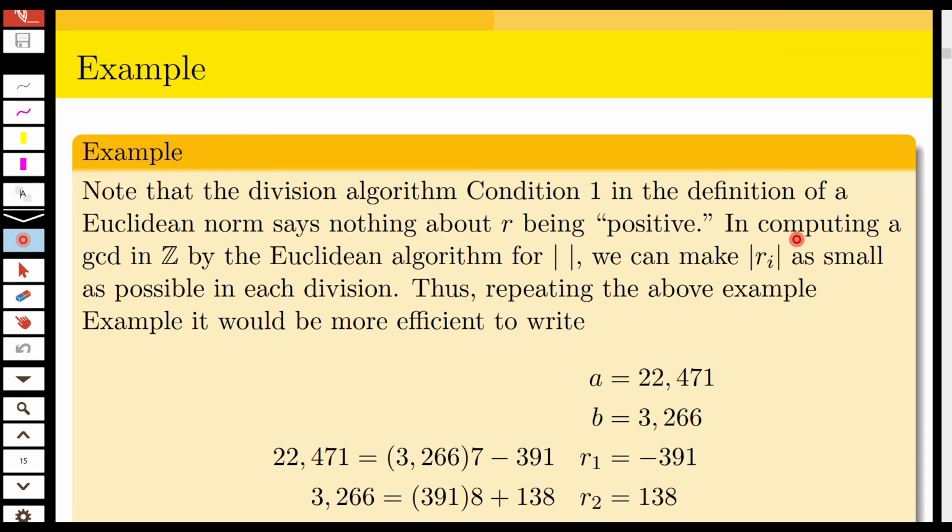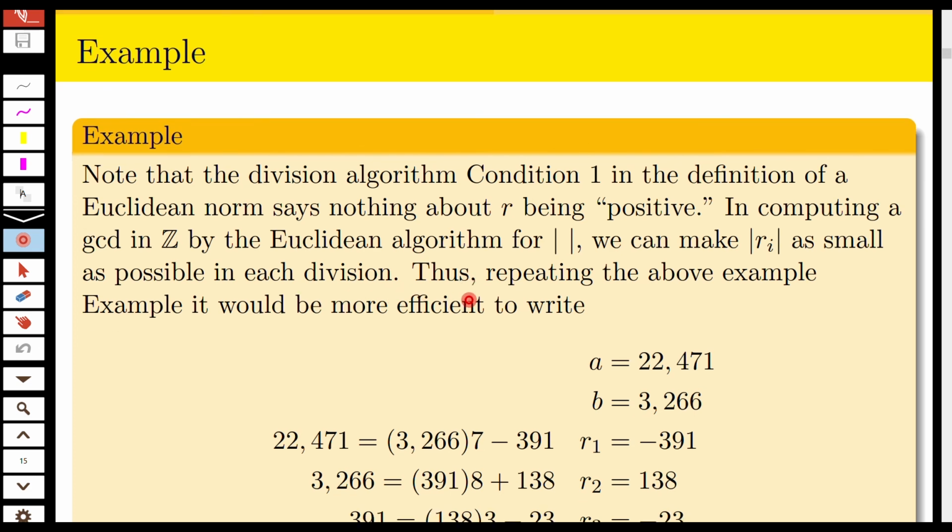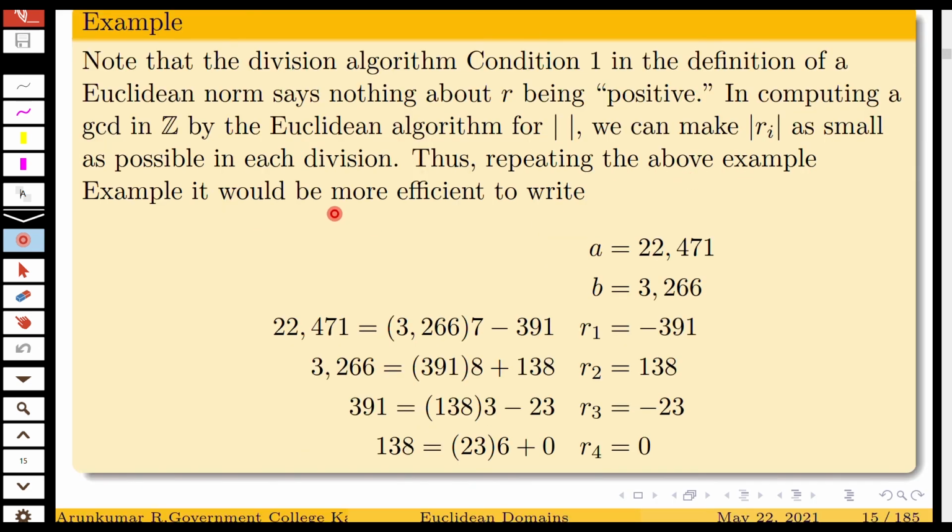In computing a GCD in Z by the Euclidean algorithm for the norm absolute value, we can make the absolute value of Ri as small as possible in each division. Thus, repeating the above example, it would be more efficient to write A like this: 22,471 is equal to 3,266 into 7 minus 391, where R1 is minus 391. Again, 3,266 is 391 into 8 plus 138.